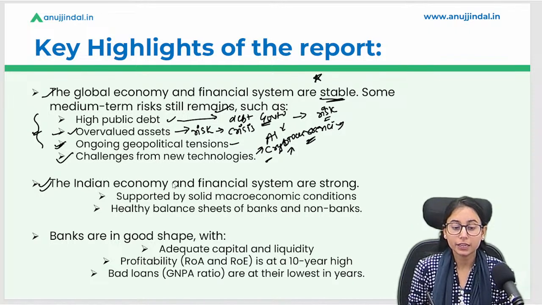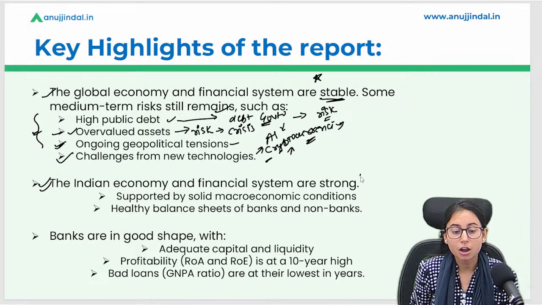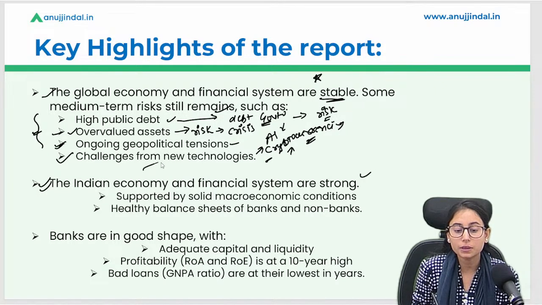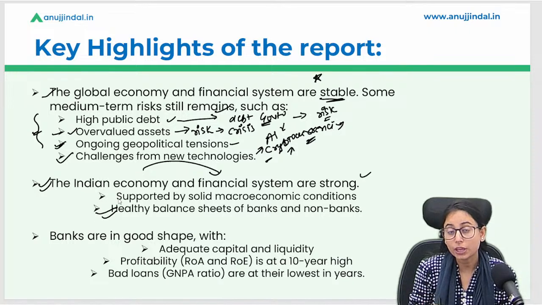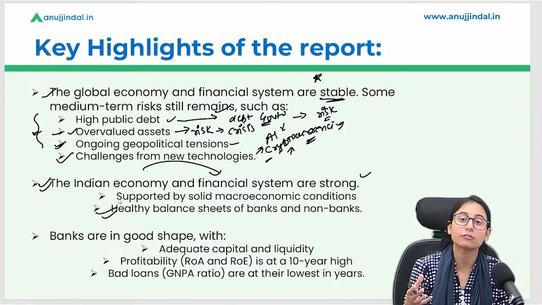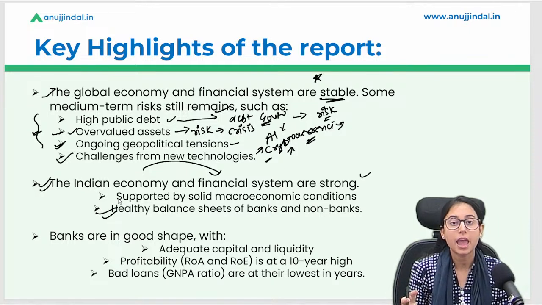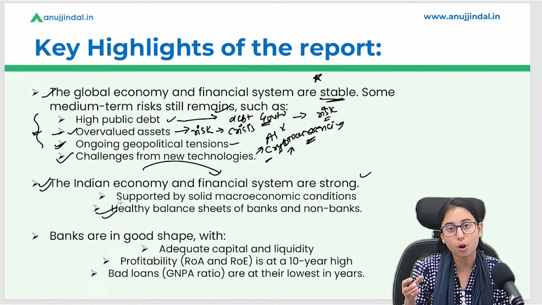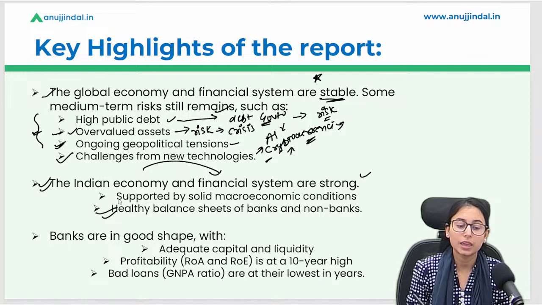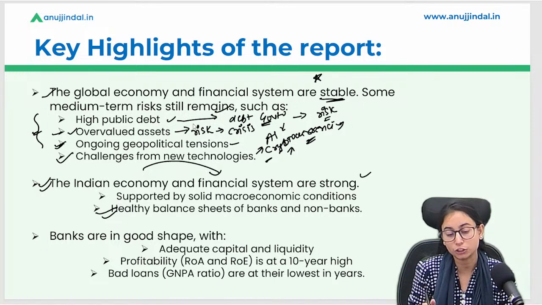Okay. The Indian economy and the financial system are strong. That means the Indian economy's financial system is strong enough. Why? Because the balance sheets of the banks and the non-banks are healthy. That means they have created enough provisions and are earning a good amount of profits, and hence we can say that the Indian economy is financially stable.